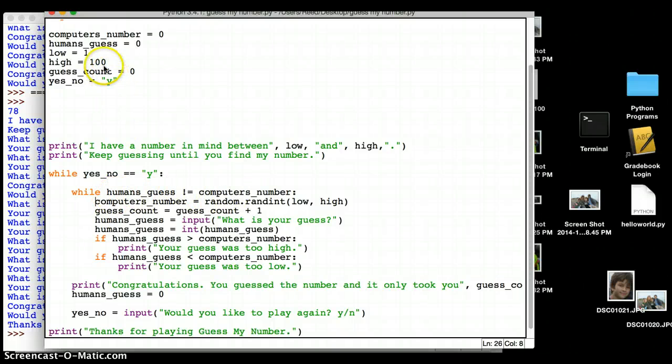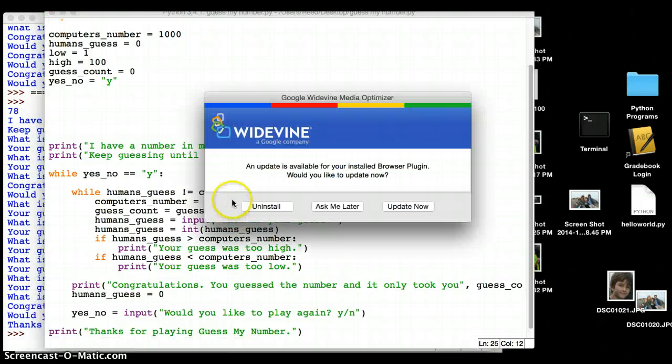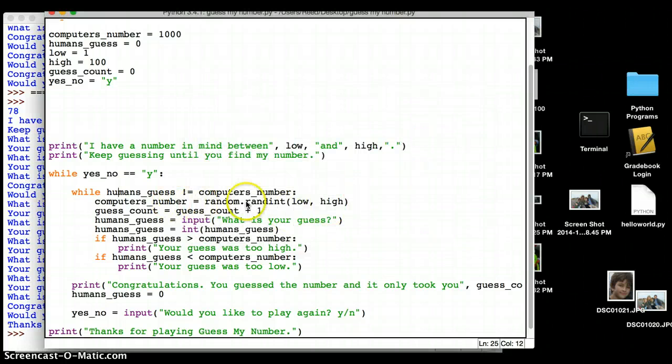Computer's number is 0. I better make it something else. Human's guess, computer's number equals 1,000, let's say. So while human's guess does not equal computer's number, computer's number equals rand int low high. So now it's going to assign the number. Computer's number equals rand int low high. And then guess count is going to go up by 1. It's going to ask for the guess.